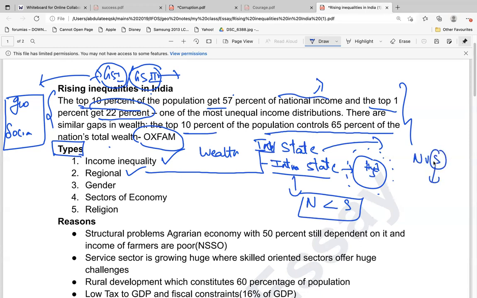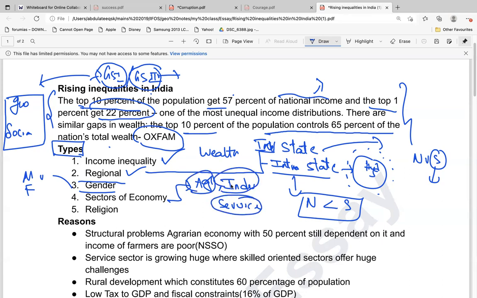Southern regions have better developmental indicators like HDI, gender inequality performance, hunger performance. So southern states are performing well. This is called regional inequality. Then gender inequality, that is male versus female. Then the sectors of economy, we know that agriculture, industrial sector, and service sector. So there is disparity of growth between these three sectors.